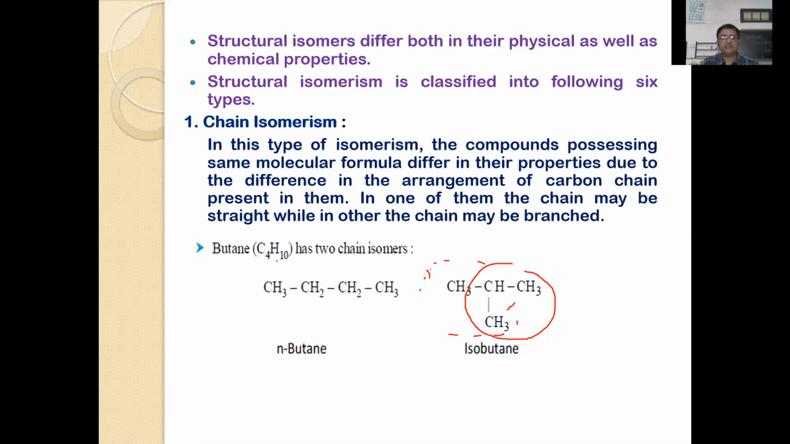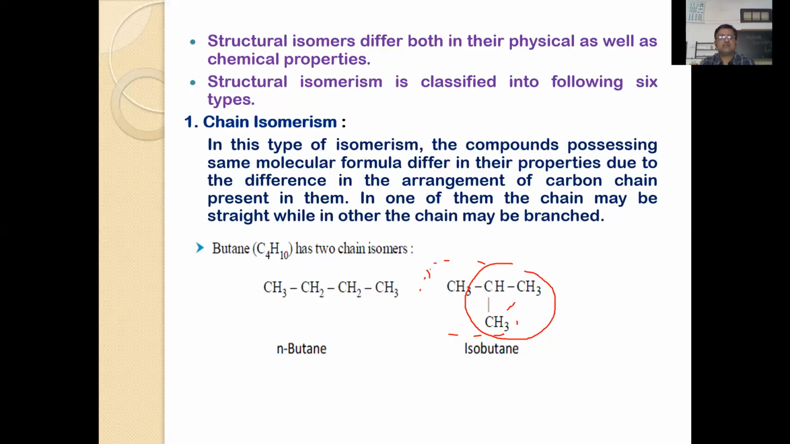Both have the same molecular formula, but differ in the structure of the carbon chain. One is branched, another is non-branched. This is n-butane and this is isobutane. Similarly, many compounds exist this way. Suppose you write C5H12, that is pentane. It exists as n-pentane, isopentane, and neopentane. These 3 kinds of structures you will find in the pentane molecule.